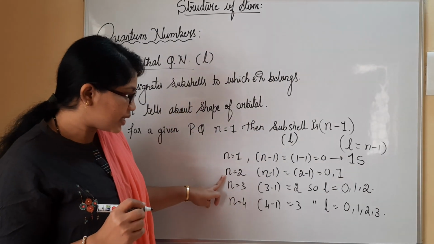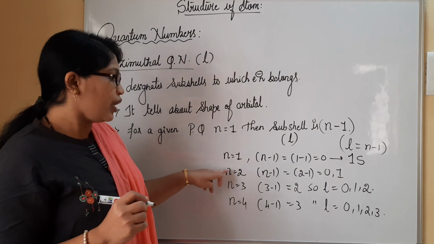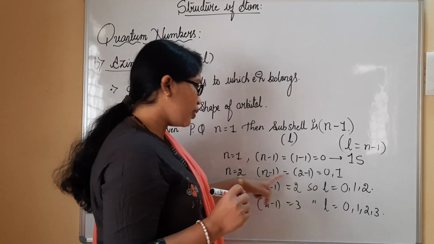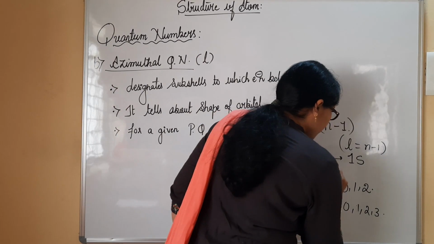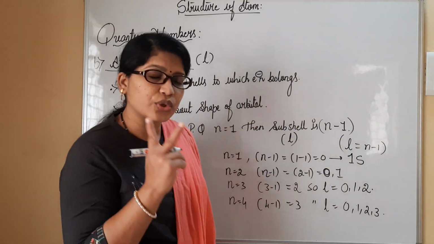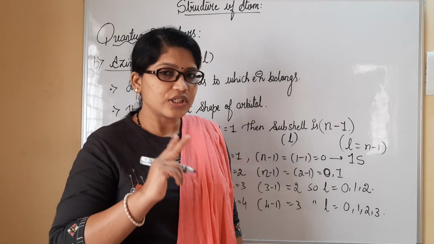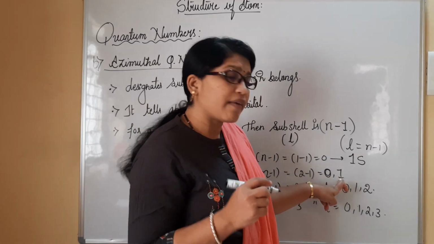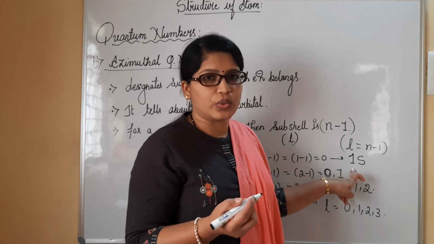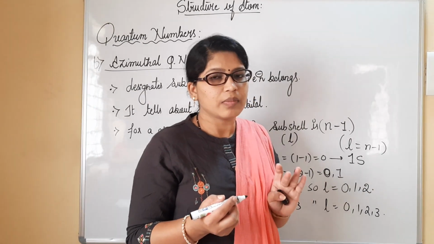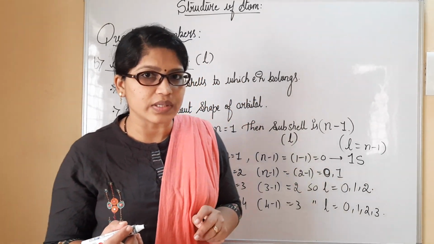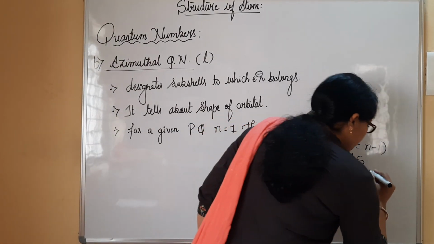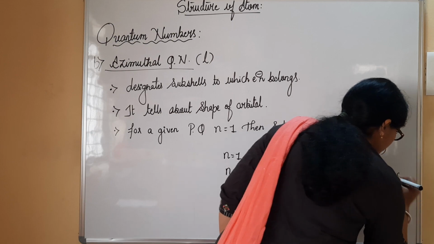Likewise, see here n equal to 2. When n equal to 2, we consider n minus 1, that is 2 minus 1. Then we will have two subshells. You get two values for L, 0 and 1. 0 is nothing but 1s, and we will have one more subshell, that is 2s. So there will be two subshells present.